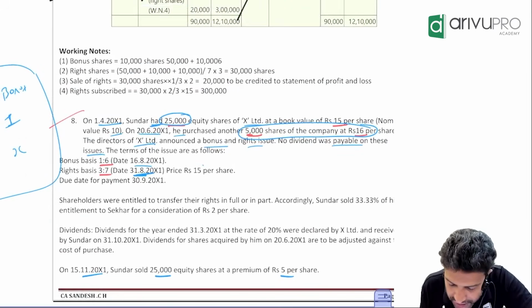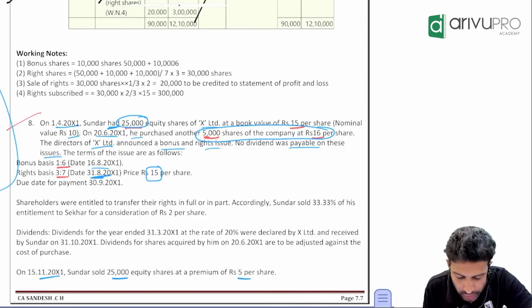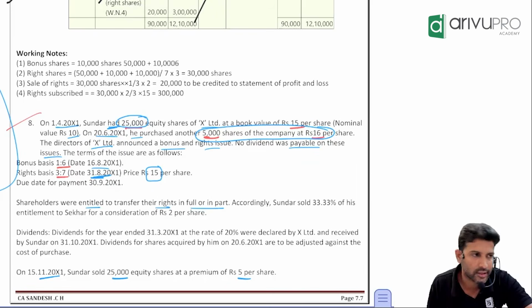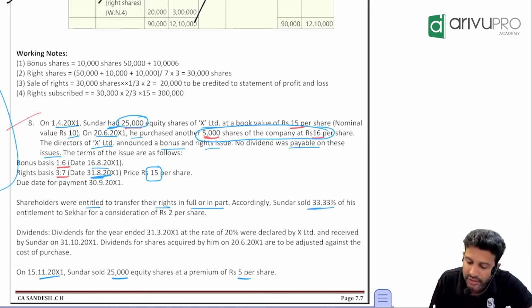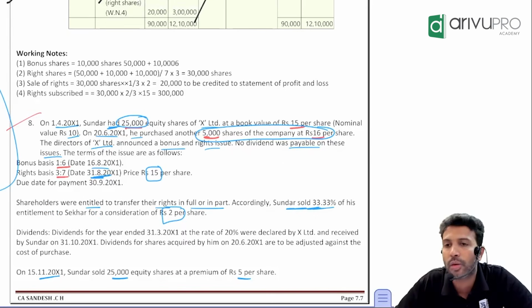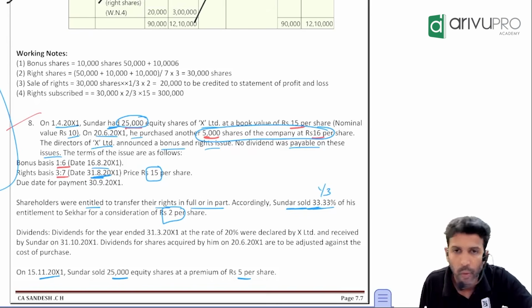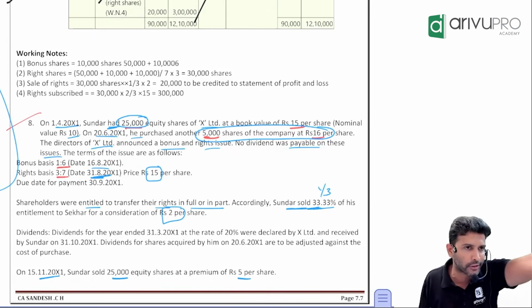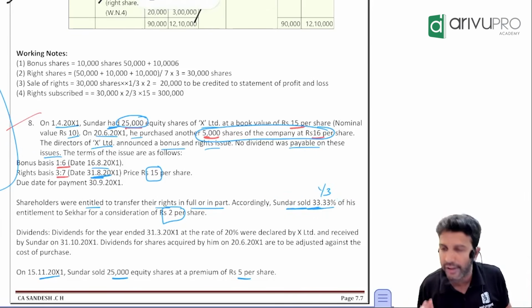If you want to buy right shares, how much price do you need to pay? 15. So let's see what Sundar did. The shareholders were entitled to transfer their rights in full or in part. Sundar sold 33.33% of his entitlement to Shaker for a consideration of 2. 33% means 1/3. If you do 1/3 in a calculator, you will get 0.333333. 33.33 percent divided by 100 also gives 0.333333.